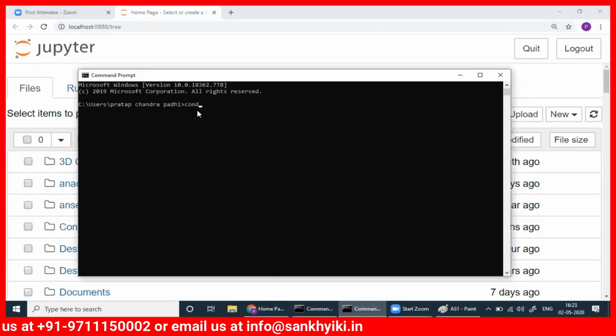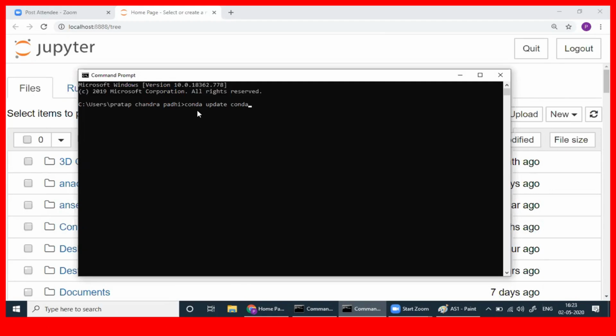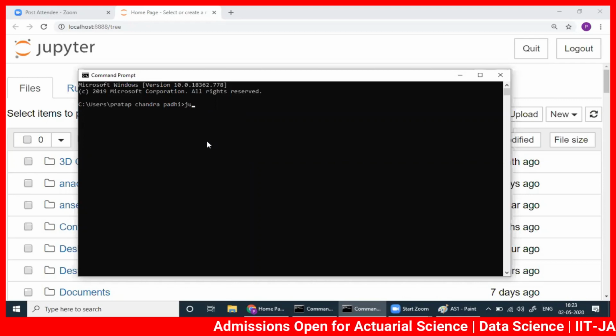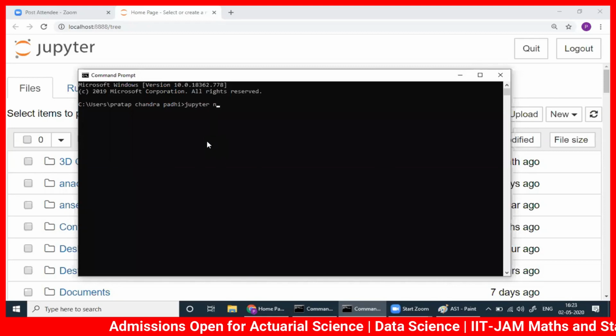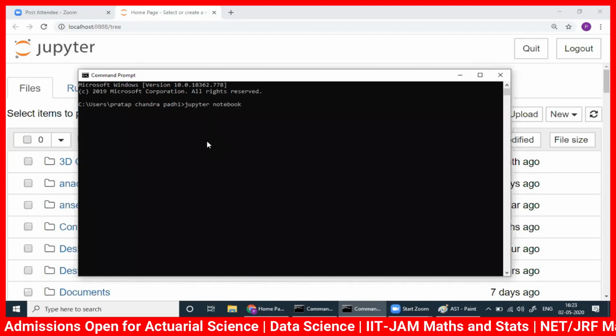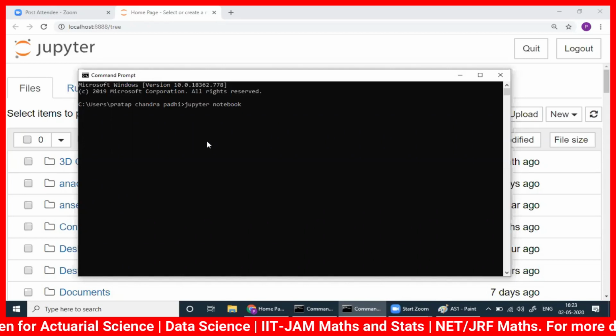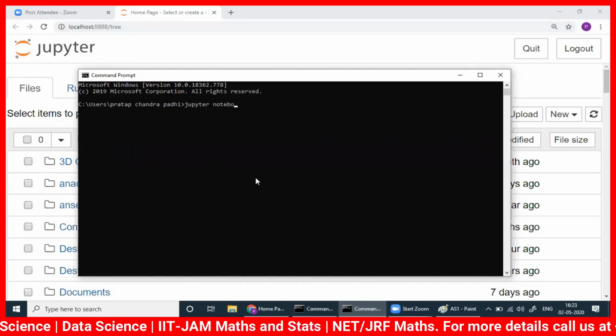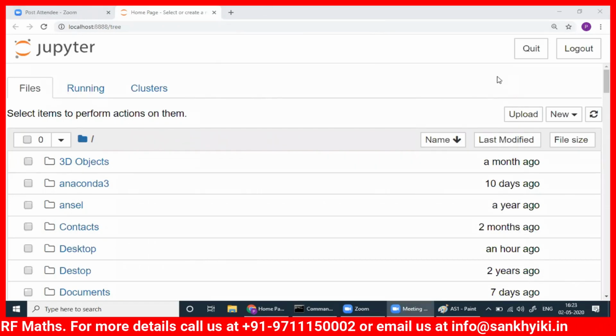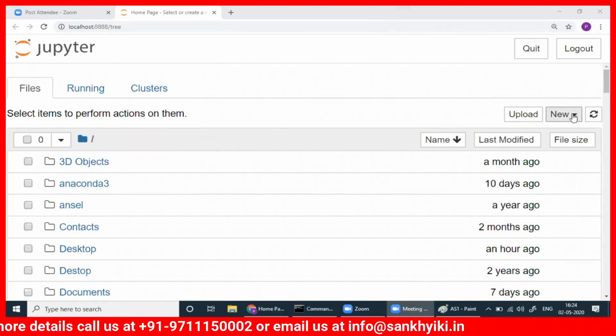You can write conda, which is the package manager, then conda update. If you press here, then everything will be updated. Then you can write Jupyter notebook, and this will open for you. Anyway, if it doesn't open for you, you need not worry. We'll start from here.